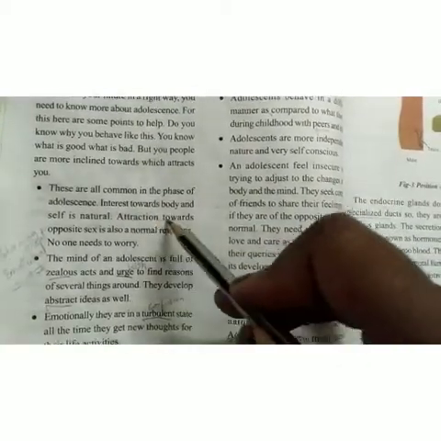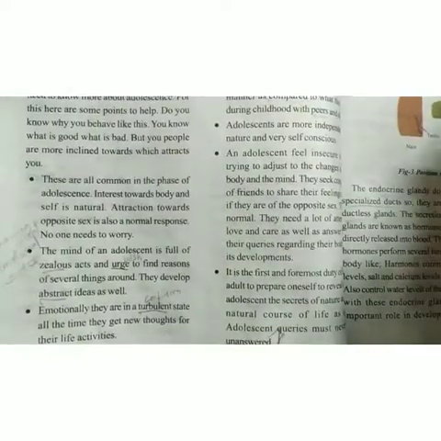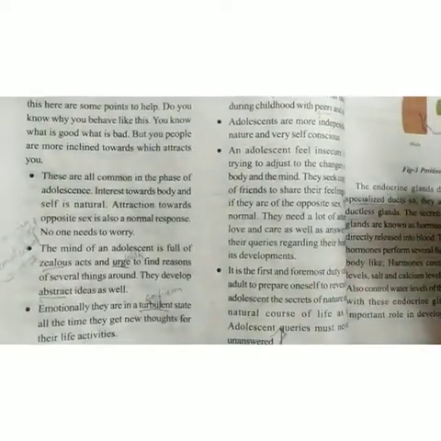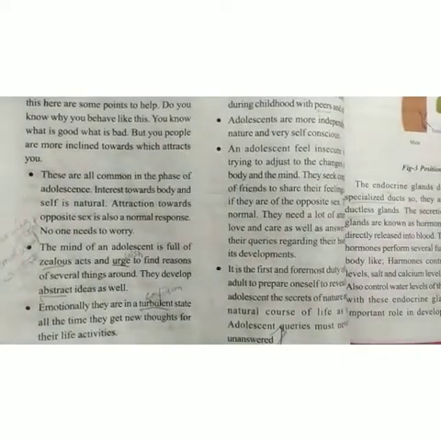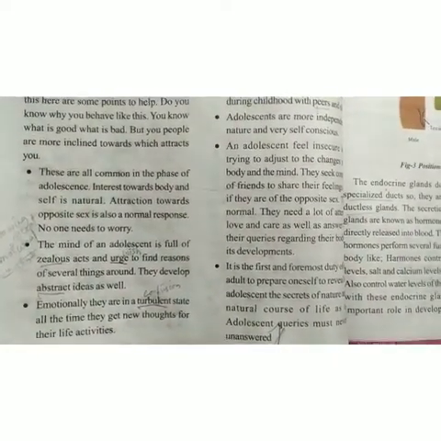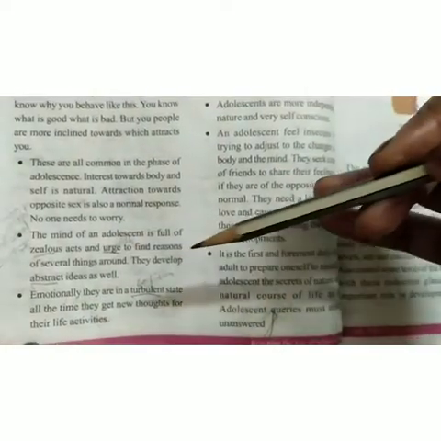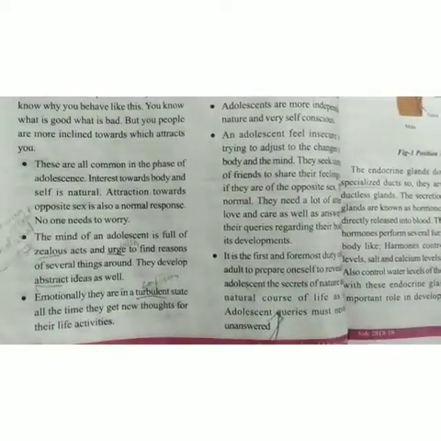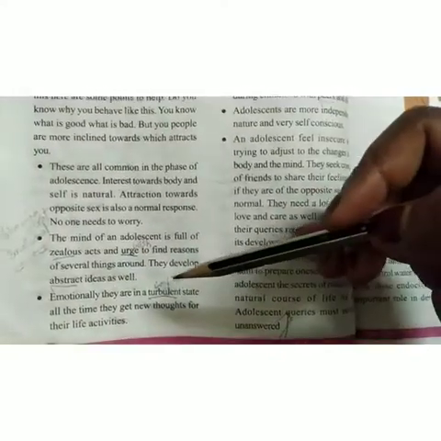So these are all common in the phase of adolescence. At the time of adolescence, these things are common. You will be interested in your body and yourself. That is a natural activity, and attraction towards the opposite sex is also a normal response. No need to worry. It happens in the age of adolescence. And the mind of the adolescent is full of zealous acts and urge to find reasons of several things around. They develop abstract ideas as well.